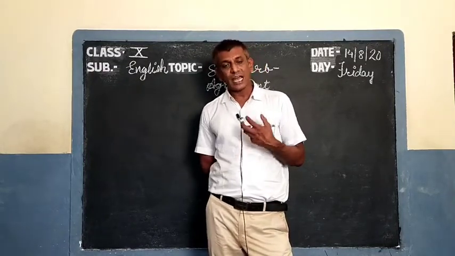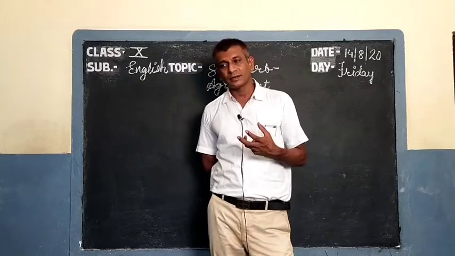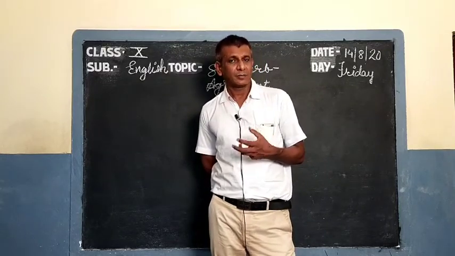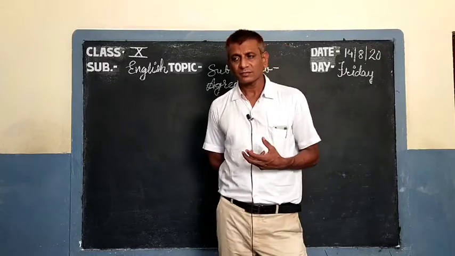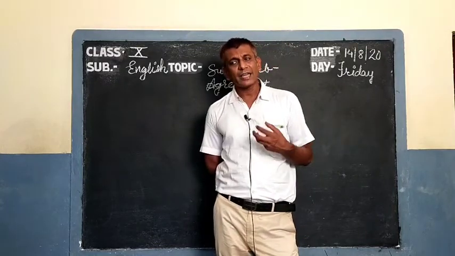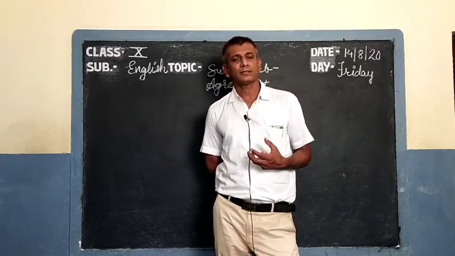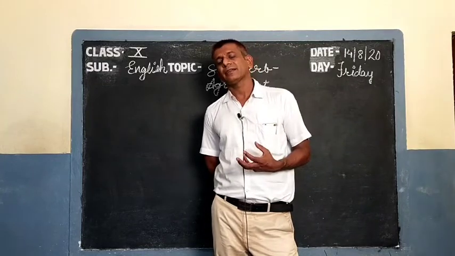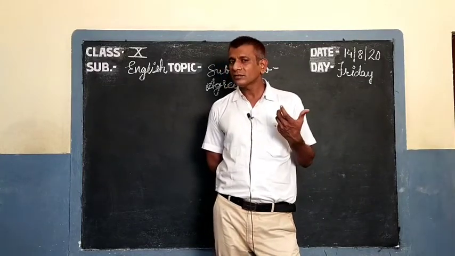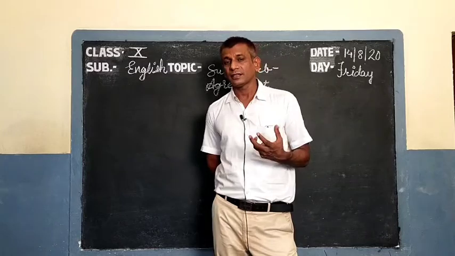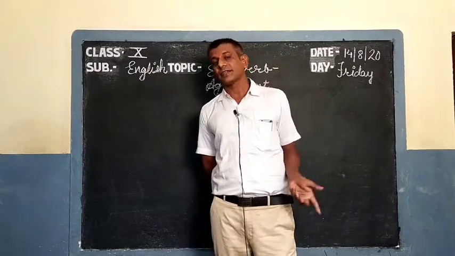Well, those 9 verbs represent the present tense, and the 5 verbs represent the past tense, and the 10 verbs represent the future time.